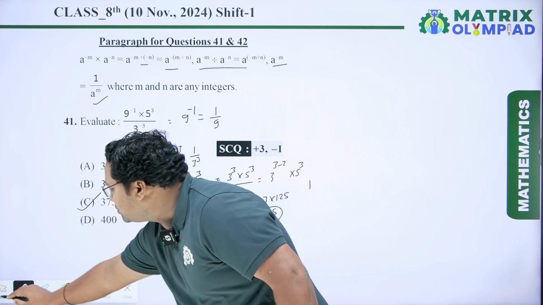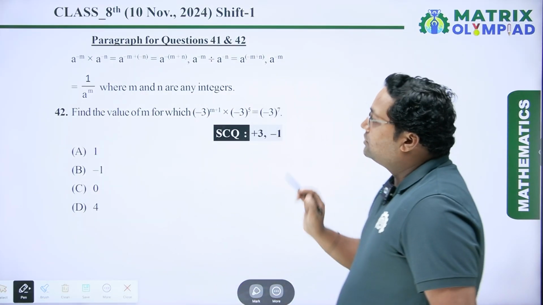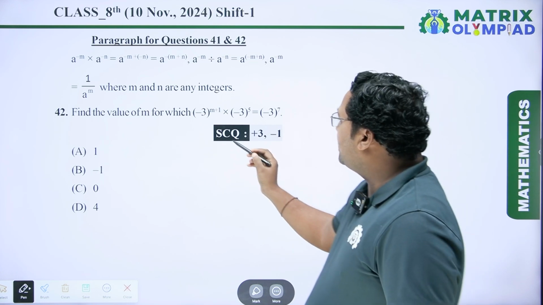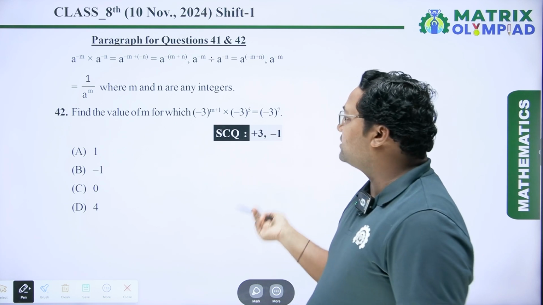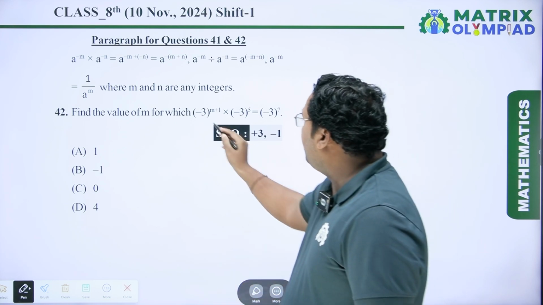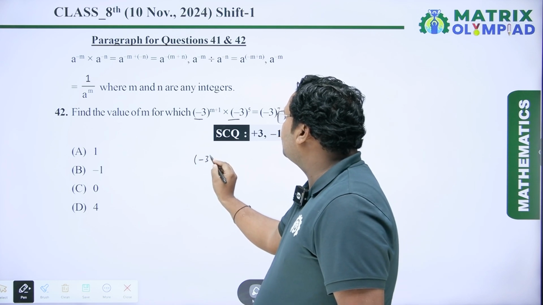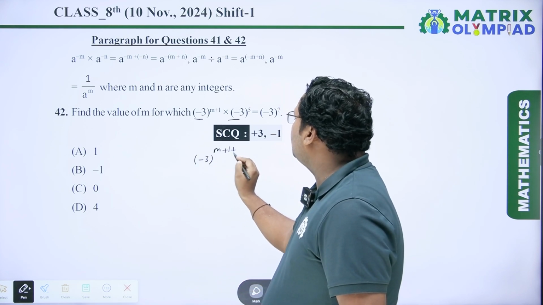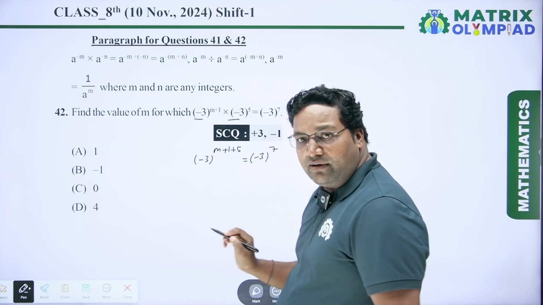Now coming to the next question, which is also based on the same paragraph. The next question is find the value of m for which minus 3 to the power m plus 1 into minus 3 to the power 5 equals minus 3 to the power 7. So here you can see these bases are the same. So this expression is minus 3 to the power m plus 1 plus 5 equals minus 3 to the power 7.